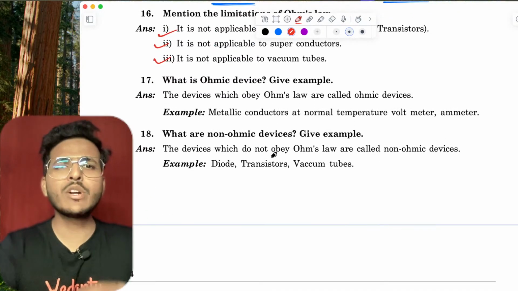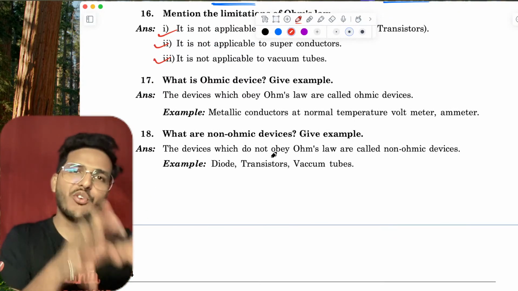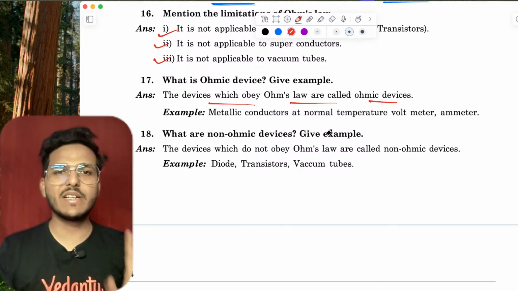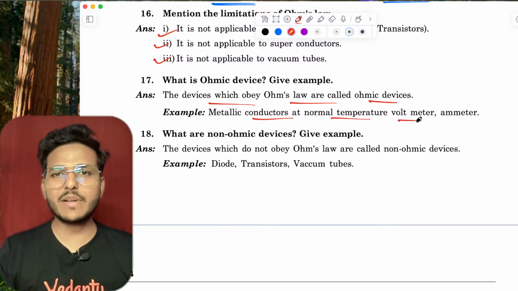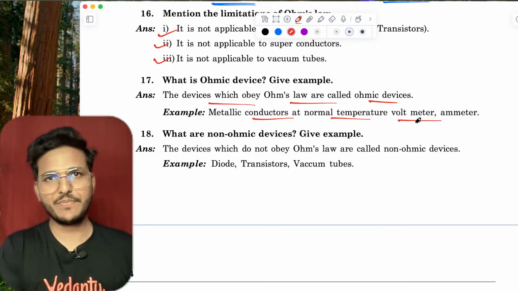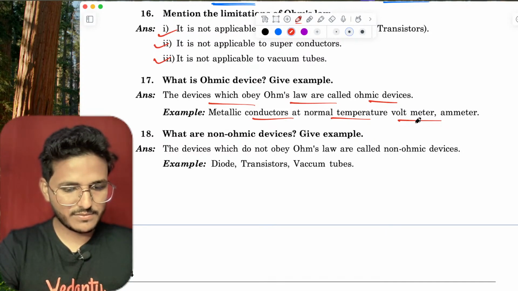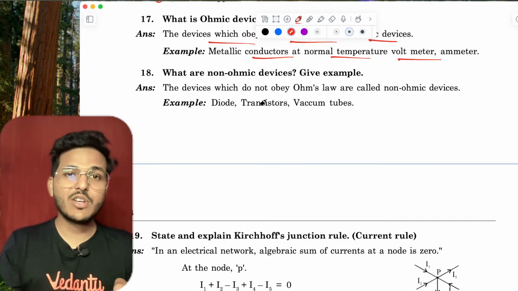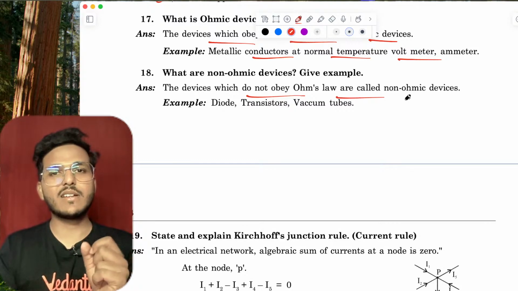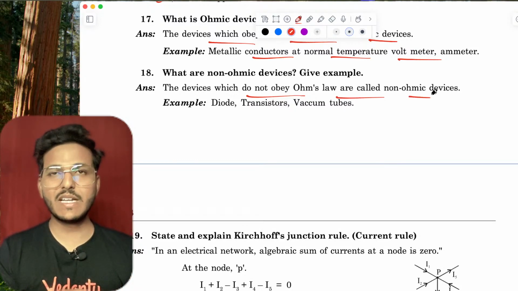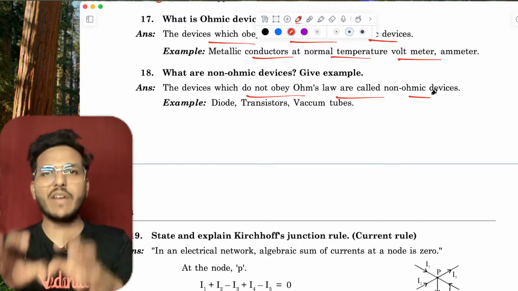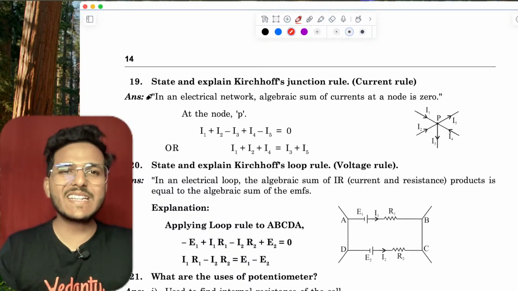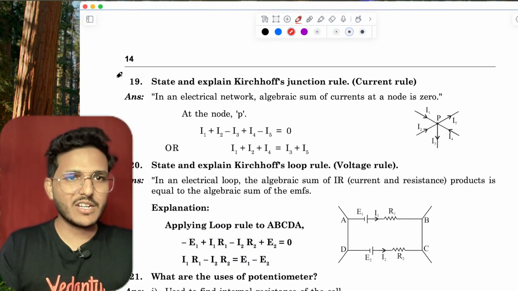Alright. What is an ohmic device? A device which follows Ohm's law is called an ohmic device. Metallic conductors at normal temperature, voltmeter, ammeter, these are ohmic devices. Okay, what is a non-ohmic device? A device which does not obey Ohm's law is called a non-ohmic device. That is semiconductor devices like transistors, diodes, and vacuum tubes. They are non-ohmic devices.